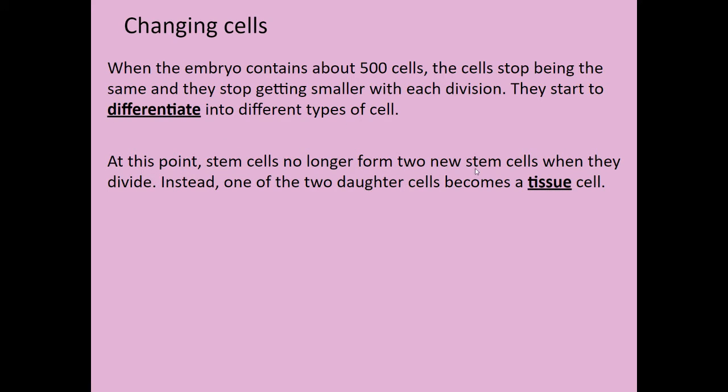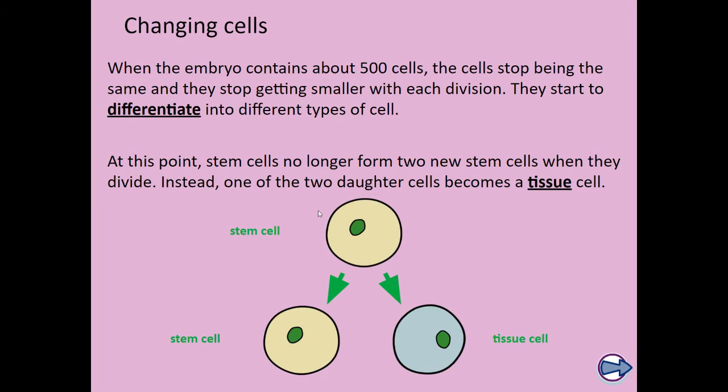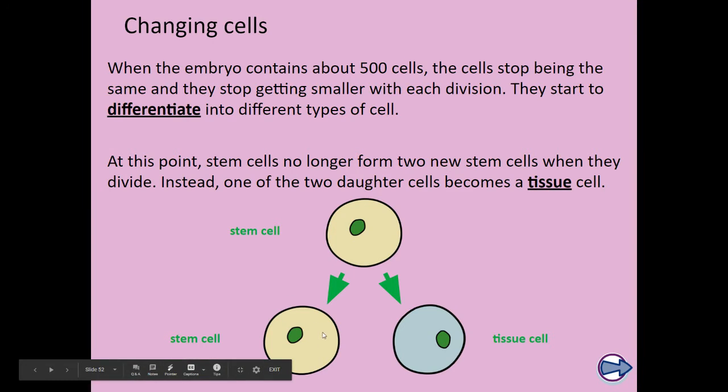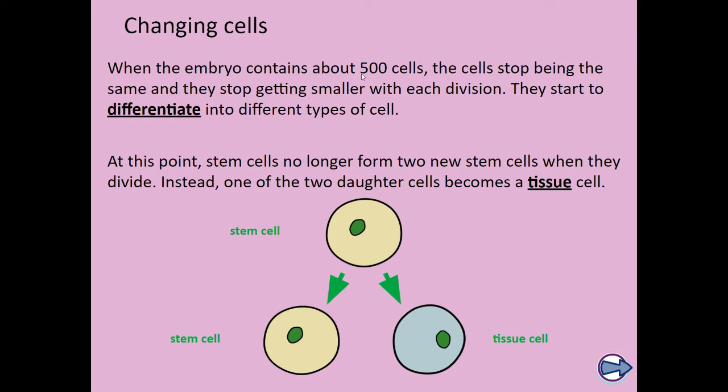Stem cells no longer form two new stem cells when they divide. Instead, one of the daughter cells becomes a tissue cell. So this is where it gets a little bit tricky, if you bear with me. Your stem cell here can differentiate into anything at once. When it divides by mitosis, it makes two daughter cells. One of them remains as a stem cell, and one of those daughter cells will differentiate and become a normal body cell. The reason for this is you start off with 500 cells.